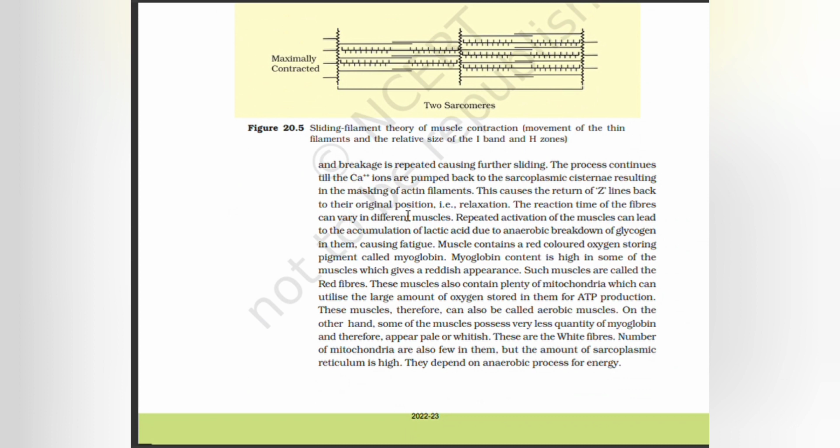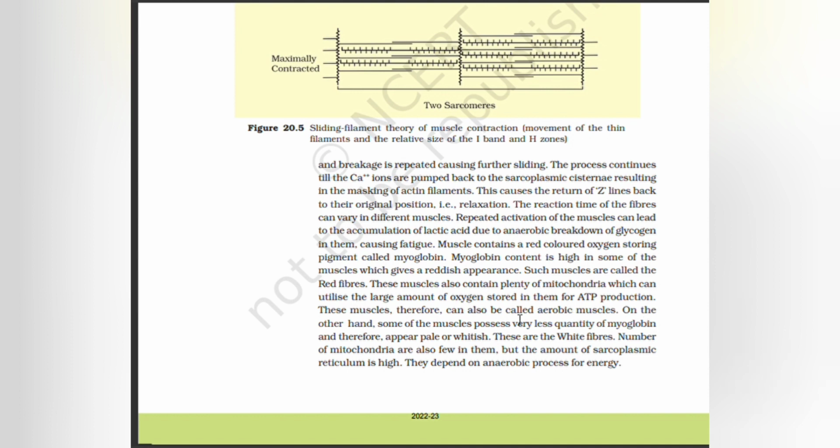Reaction time of the fibers can vary in different muscles. Repeated activation of the muscle can lead to the accumulation of lactic acid due to anaerobic breakdown of glycogen in them, causing fatigue. Muscles contain a red-colored oxygen-storing pigment called myoglobin. Myoglobin content is high in some of the muscles, which gives a reddish appearance. Such muscles are called red fibers. These muscles also contain plenty of mitochondria, which can utilize the large amount of oxygen stored in them for ATP production. These muscles can therefore be called aerobic muscles.